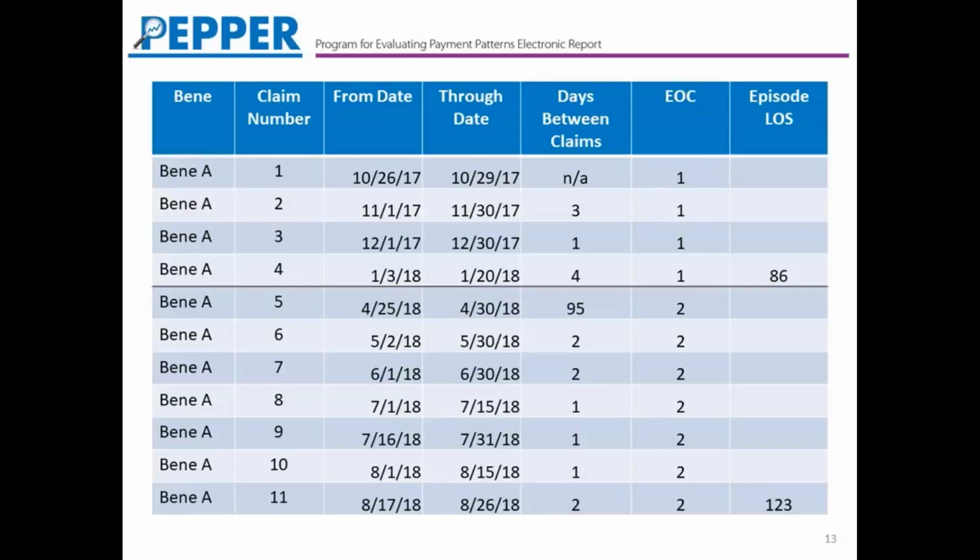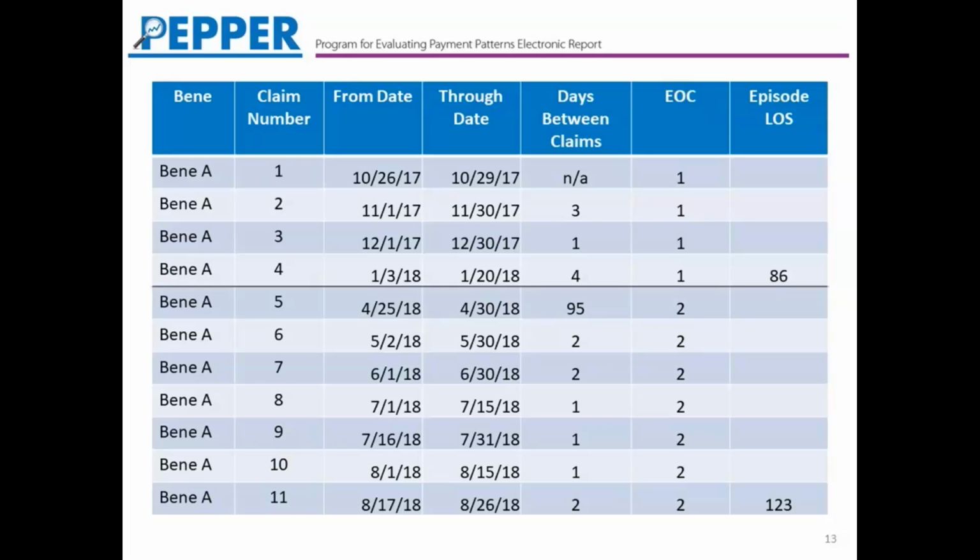I've included an example here to give you a better understanding of how we create these episodes. This is an example of claims that have been submitted from one partial hospitalization program for one beneficiary, just to show you the episode creation process. You can see that in the first column, these are all for the same beneficiary, beneficiary A. And we've numbered these claims submitted by the PHP in the second column, so you can see that this PHP submitted 11 claims for this beneficiary over the span of about 10 months.